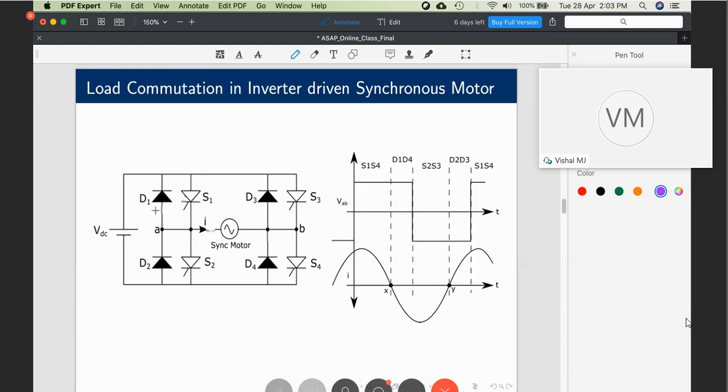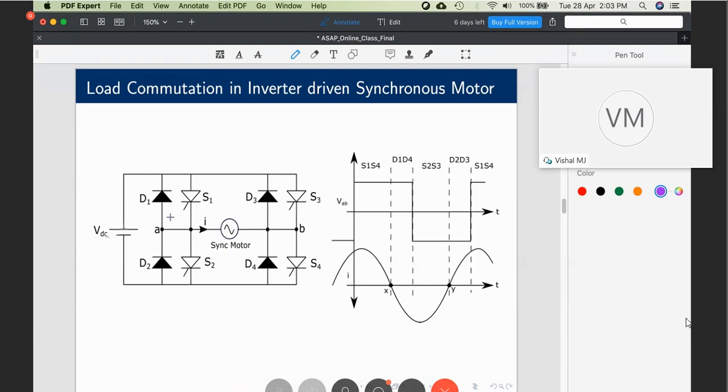How does it work? Assume point A and point B are marked here, and I have taken my positive direction of current as from left to right, from A to B. You can see the arrow mark here. Now, assume I am talking about zero in the positive half cycle. Positive half cycle means the power flows from the battery through the S1 D1 combination, induction machine, synchronous motor, then the S4 D4 combination, and back to the supply, which is a battery, since it is an inverter.